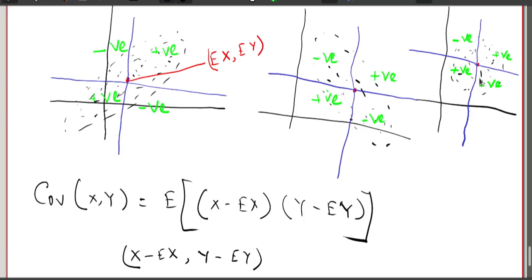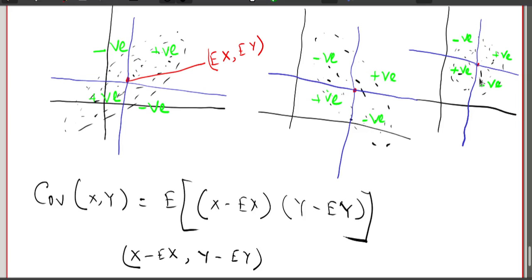If the sign of the covariance is positive, it means that when one increases, another also increases on average. If the sign is negative, it means that when one decreases, the other increases on average. And when the value is close to 0, that basically means there is no such strong relationship. Okay, this is basically the physical meaning of the covariance.